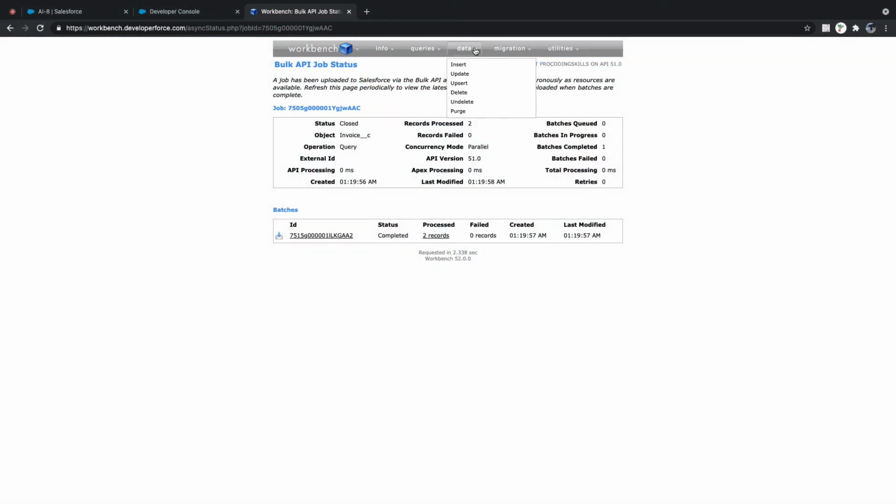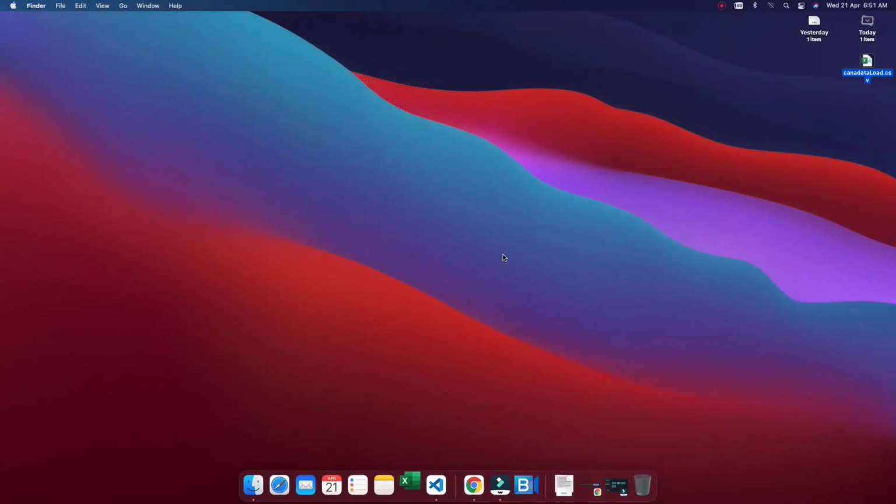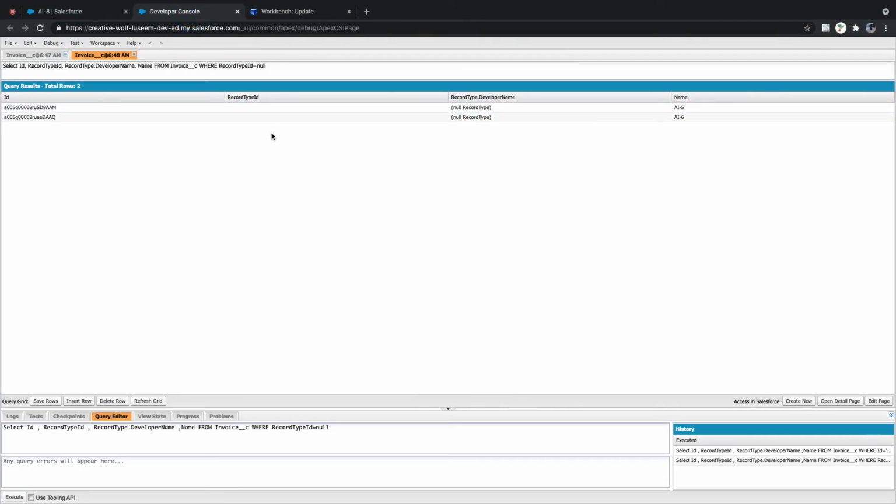Here also we have data insert, update, migration, utilities. Now we need to update it. So we need to select Invoice, then which file, and then click next, field mapping and everything. But it takes time to open. This way we need to correct the data.